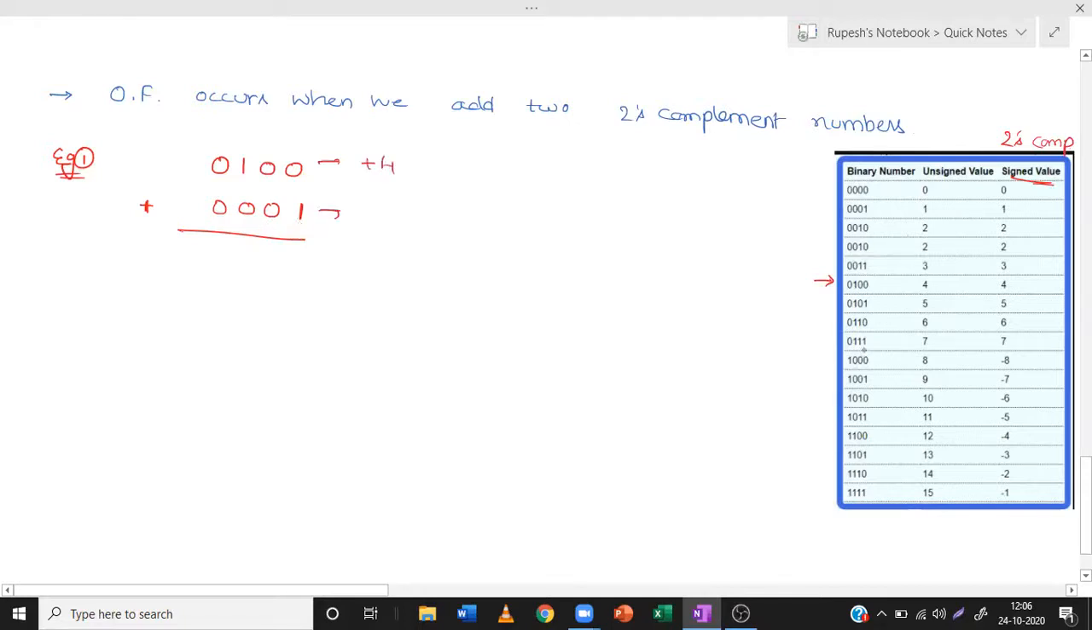0001, where is 0001? Yeah, 0001 corresponds to +1. If you add +4 and +1, what should you get? +5. Let us see whether we are getting it or not. So 0 + 1 is 1, 0 + 0 is 0, this 1 and this 0. So 0101, yes, we got the value. So no problem, we got the right answer. Let us take another example.